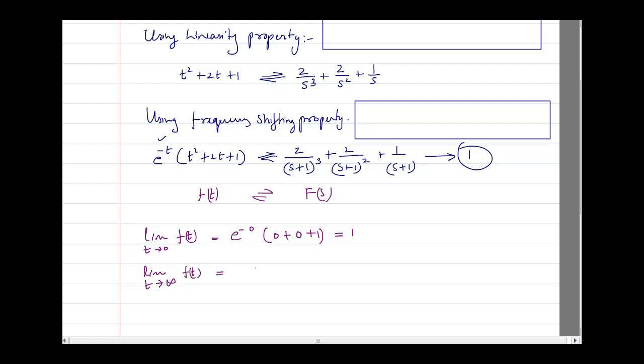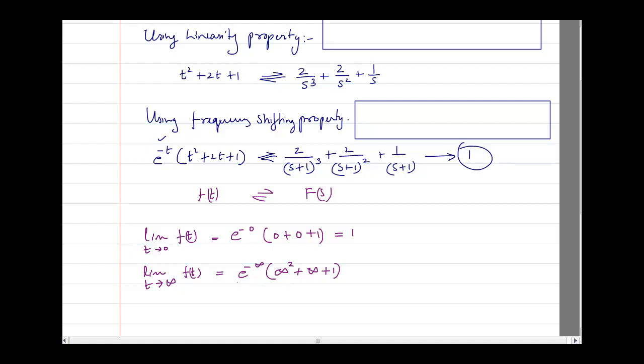Here I have to write t tending towards infinity. We know that e raised to power minus infinity, and then I have infinity square plus 2 into infinity, which is infinity, plus 1, so the whole thing is going to be infinity.